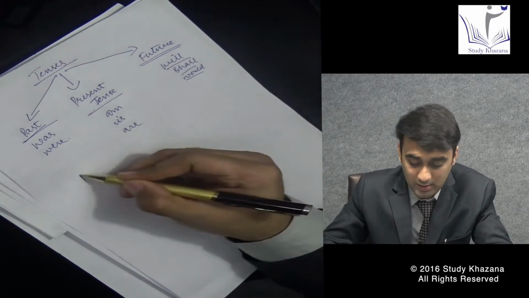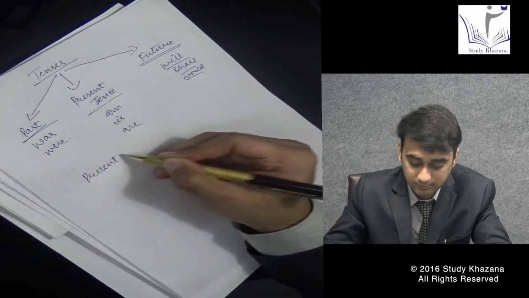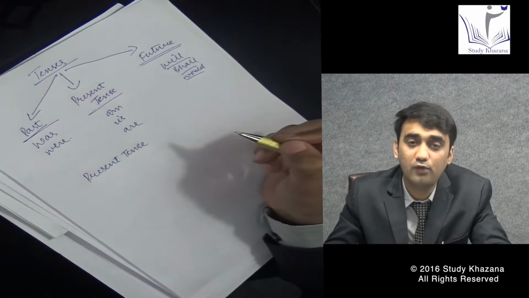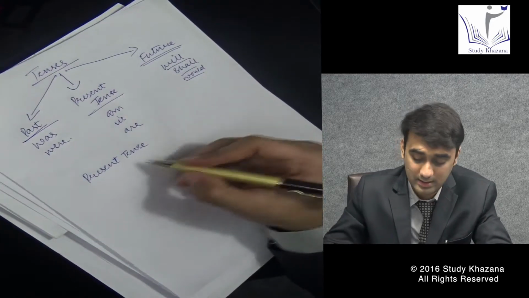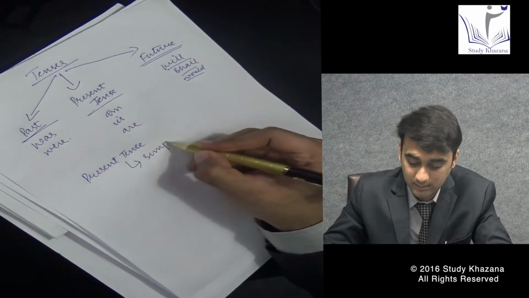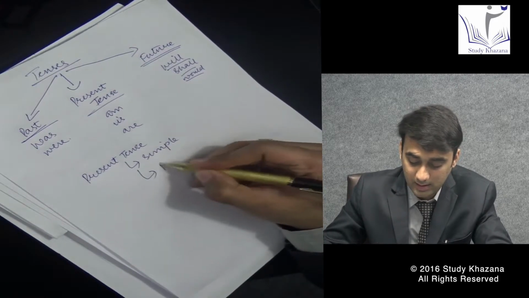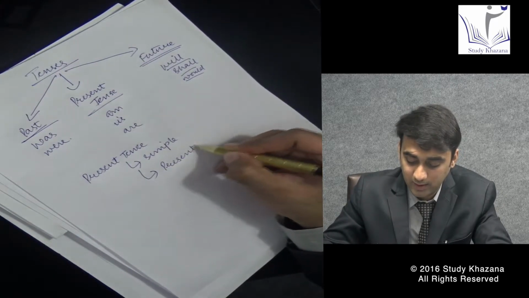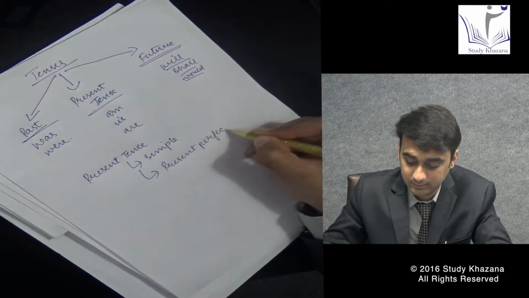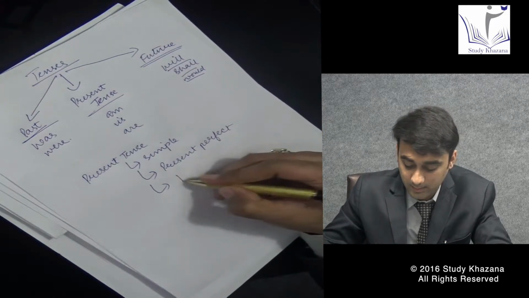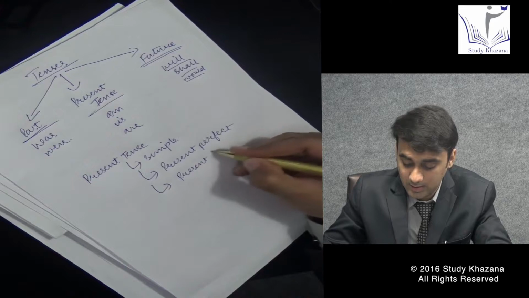Now let's talk about present tense at first. We have four major bifurcations in present tense: first is simple present tense, then comes your present perfect tense, then comes your present continuous.